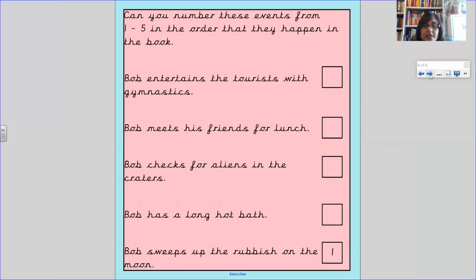Now we know the first thing that Bob does is he sweeps up the rubbish on the moon. We would like you to put the numbers 2, 3, 4, and 5 in the order that they happen in the book. So what happens after Bob swept up the rubbish? What does he do next? If you think he has a long hot bath, you need to write number 2. If you think he checks for aliens in the craters, you need to write number 2. If you think Bob meets his friends for lunch, you need to write number 2 in that one. Or if you think he entertains a tourist, then you write number 2. Once you've written number 2, you go on to 3, 4, and 5.